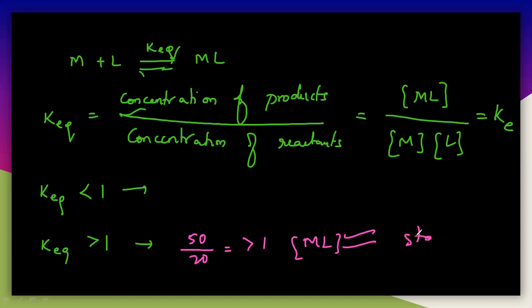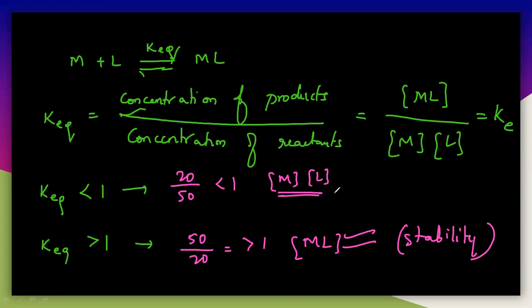That means the concentration of products is more here compared with the concentration of reactants. That is called the thermodynamic stability. It means that it is a stable compound. If the equilibrium constant is greater than 1, then we can say it is stable. And if it is less than 1, let us say it is 20/50, that is less than 1. Here the concentrations of the reactants, that is M and L, are more. That means there is no product, so there is no formation. So that is unstable according to thermodynamic aspects.